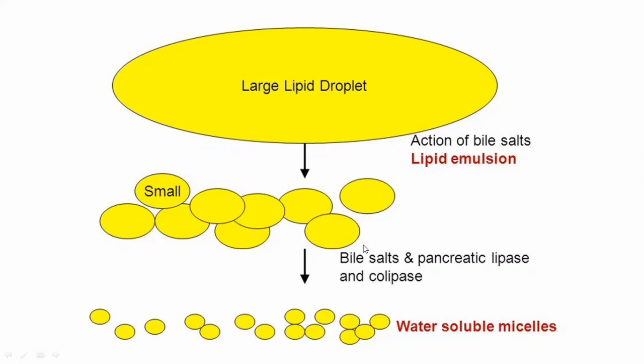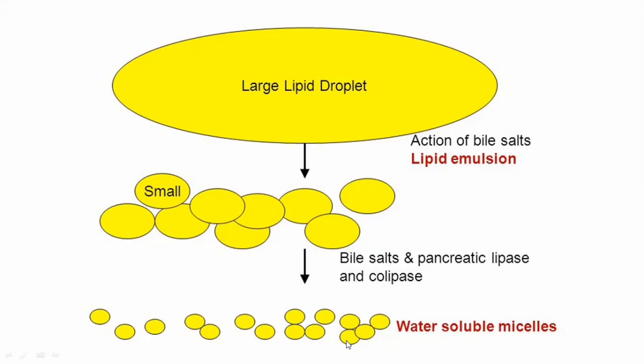But before that, the colipase will bind, and colipase will locate the location for the lipases. After the colipase, the lipases will bind, form the complex, and cause the hydrolysis of these lipid molecules, or the complete digestion of the molecules into small molecules.